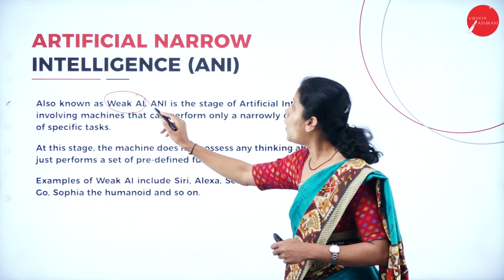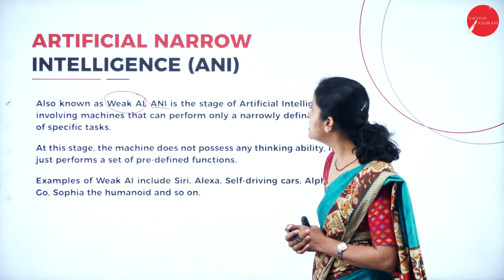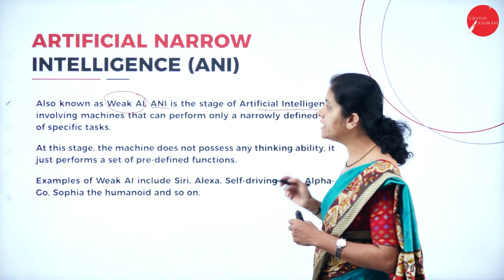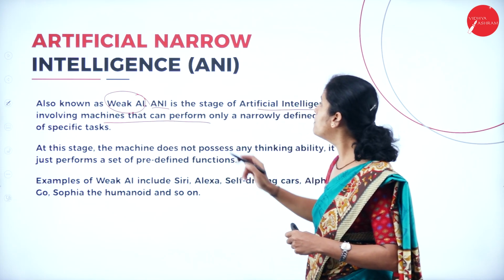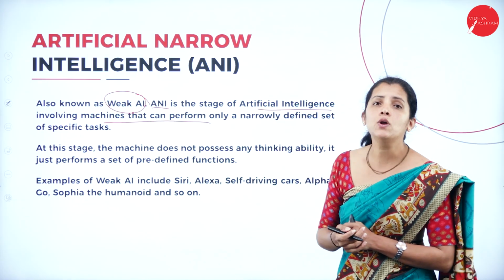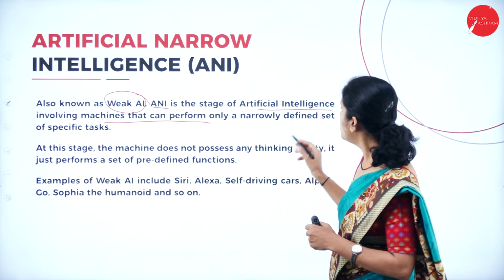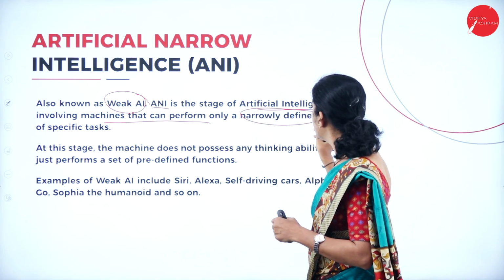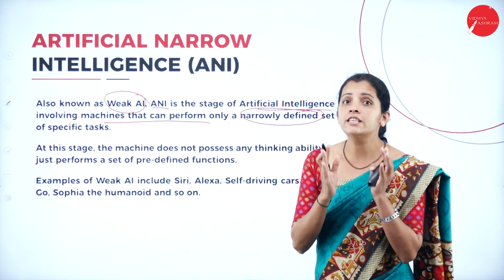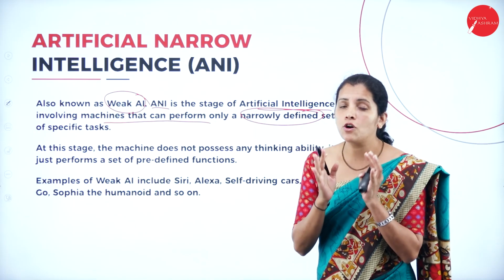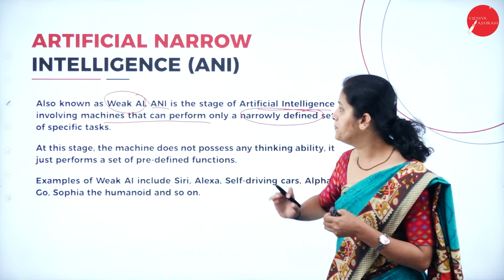Artificial narrow intelligence is the stage of artificial intelligence involving machines that can perform only a narrowly defined set of specific tasks. So, what is the meaning of narrowly defined? They are going to have a certain set of data. Based on that, it's going to perform all its activity.